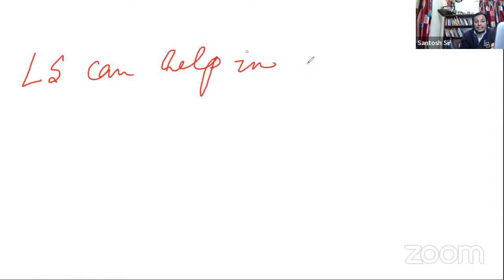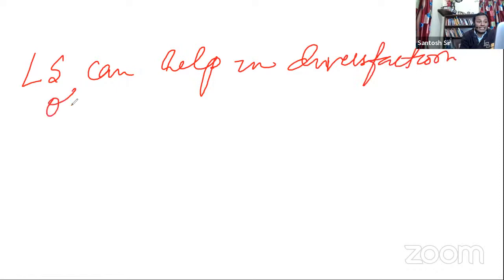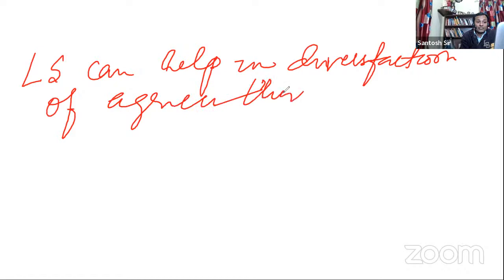What you have to do, my friends, is write to a bigger issue. A conclusion always has to be larger in scope. So you can write that the livestock sector can help in diversification of agriculture. This year the UPSC has asked about diversification of crop.